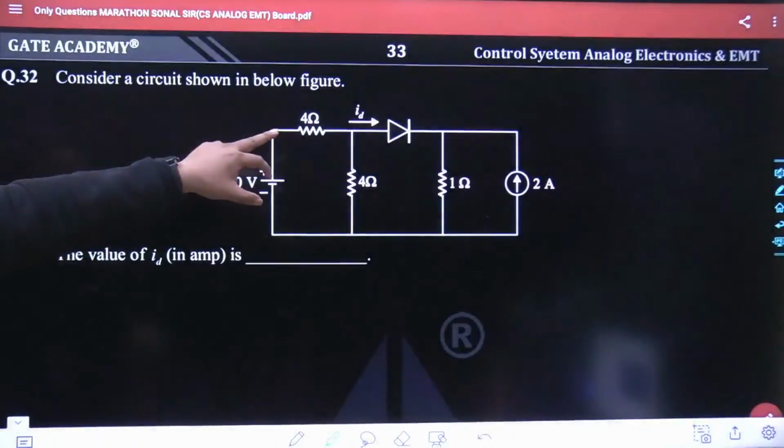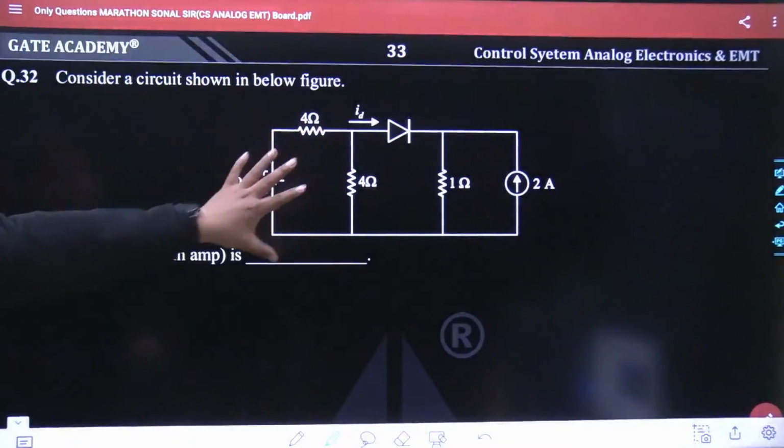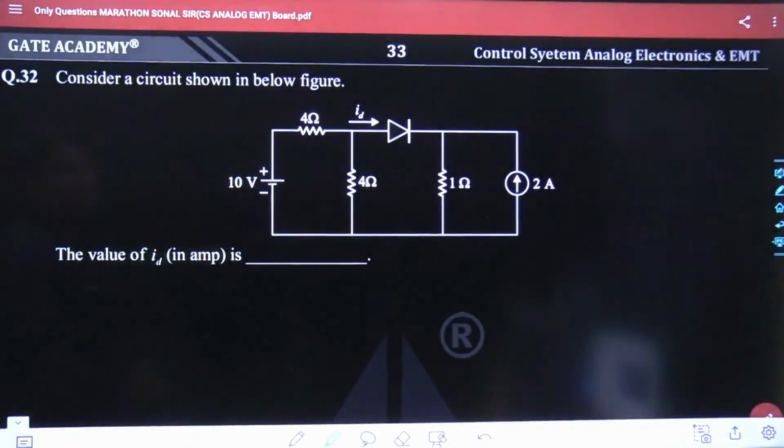We had a diode, a voltage source, and a current source, and you had to calculate the diode current ID. Consider the circuit shown in the figure below. This has been the circuit. The value of ID has to be calculated. Again, 2 minutes have been allocated to all of you. So till 10:08, the 2 minutes are being given to all of you.